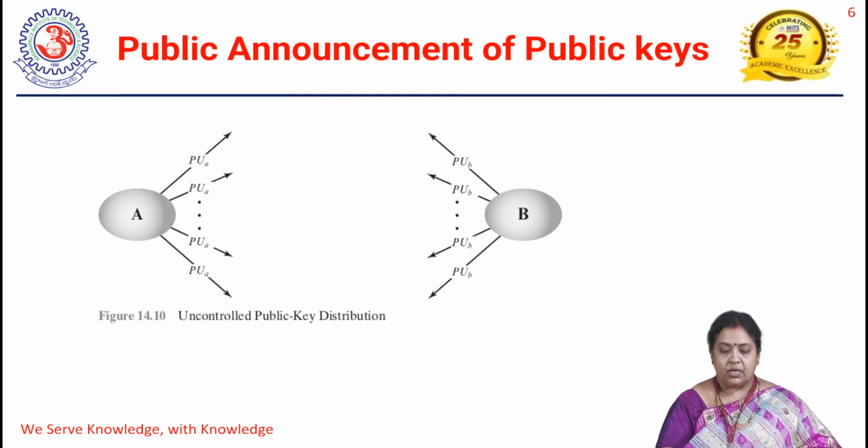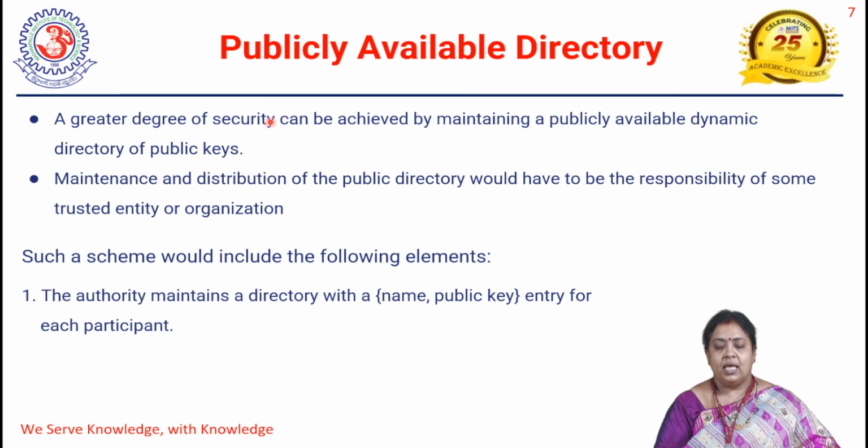For that purpose, we can go for another technique called a publicly available directory. Here, security can be achieved by maintaining a publicly available directory of public keys. The maintenance and distribution of the public directory would be the responsibility of some trusted entity or organization. So in this scheme, the authority maintains a directory, and in this directory, we have the name of the particular user and the public key of the user. That is maintained by a trusted third party.